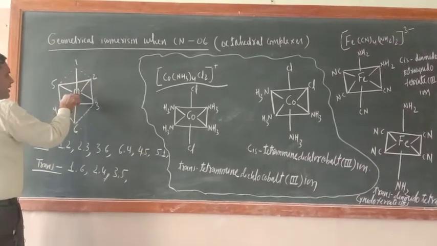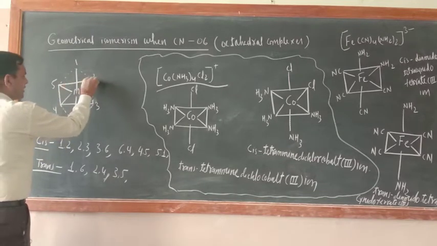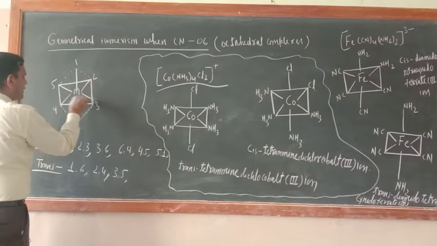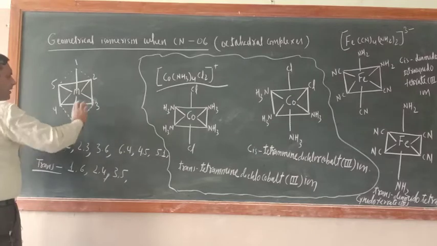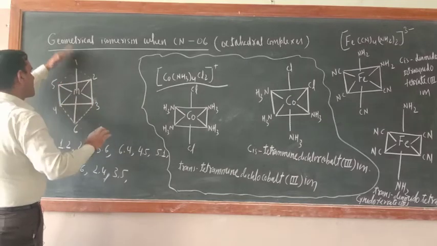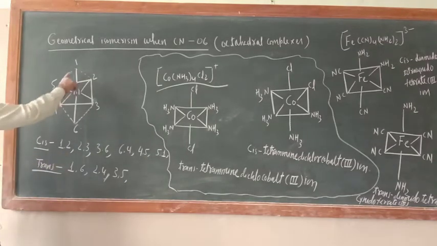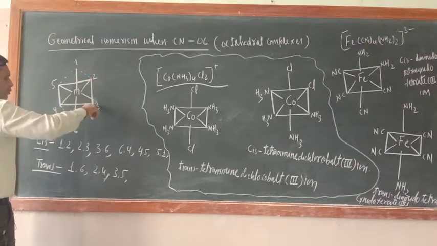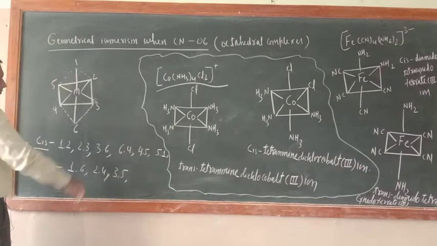Just see this one. This is the central metal atom M, okay? Now this side, 2, 3, 4, 5, I have numbered. They are on the same plane. This one is above the plane, and this one is below the plane, okay? So just see, what are the cis positions? Cis positions are 1-2, 2-3, 3-6, 6-4, 4-5, 5-1, okay.